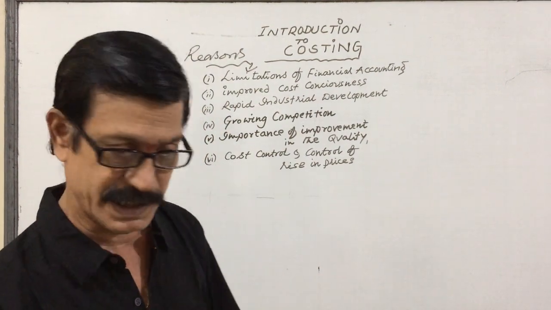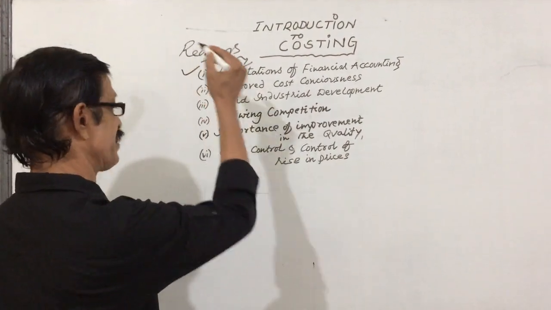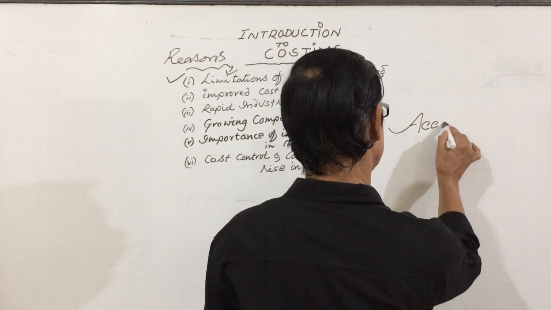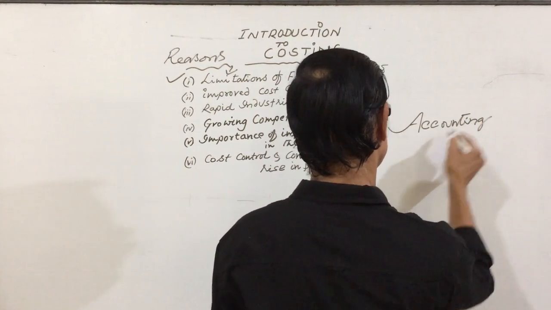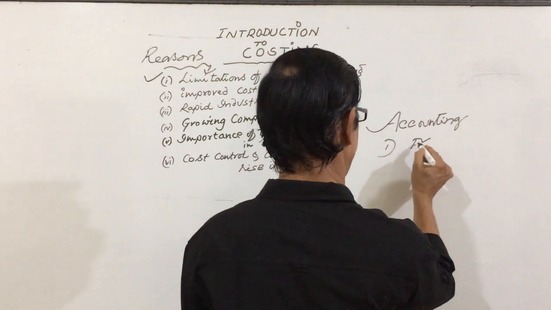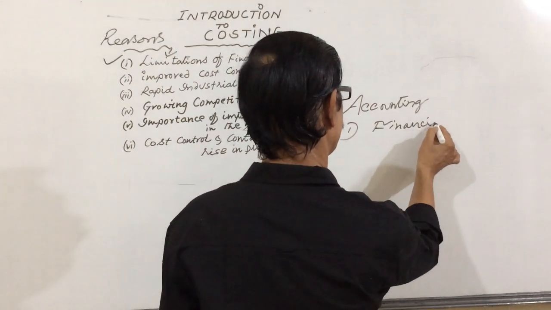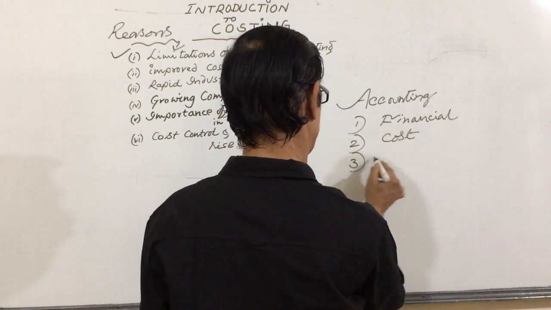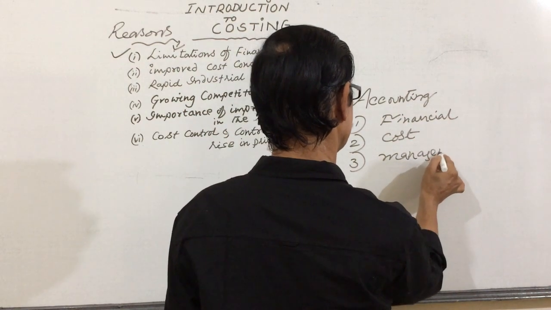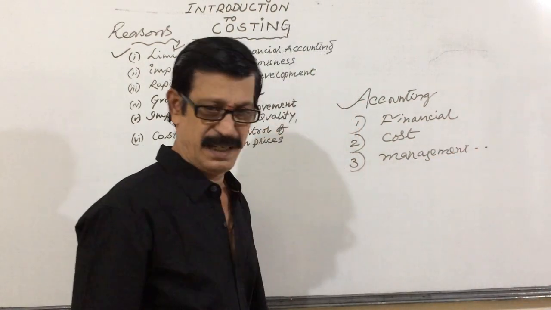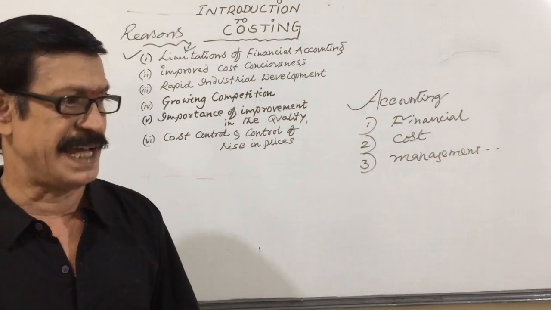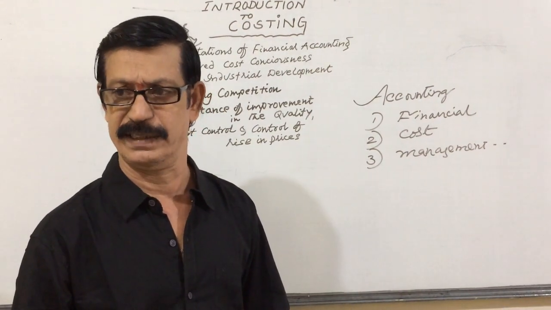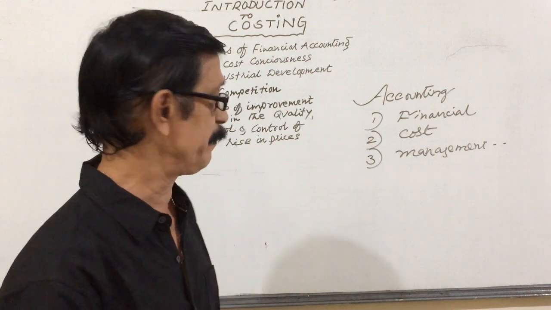Well, dear students, first I am going through the limitations of financial accountancy. You know, accounting has three branches: financial accountancy, cost accountancy, and management accountancy. Not only these three, some other branches have also recently developed: social responsibility accounting, human resource accounting, inflation accounting, and so on.